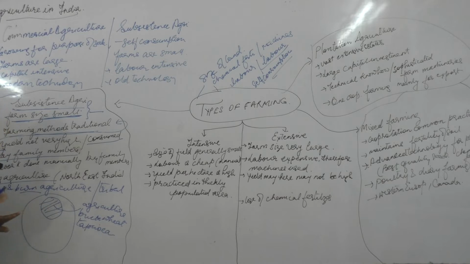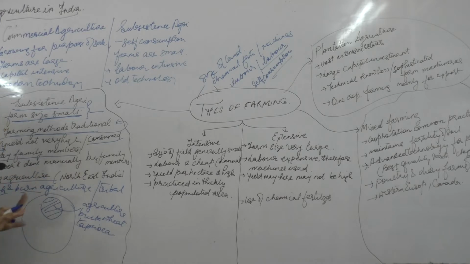They'll not use any kind of modern fertilizers, or any kind of instruments on the field. They just cut it, burn it and start sowing the seeds.